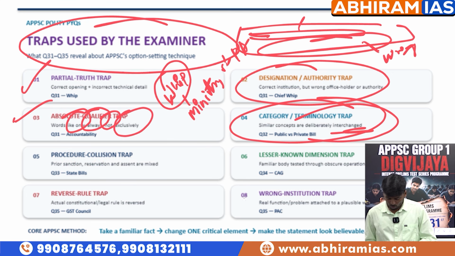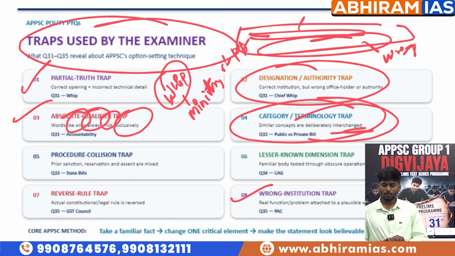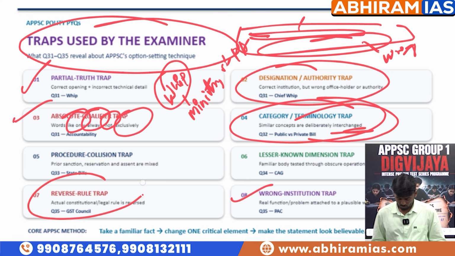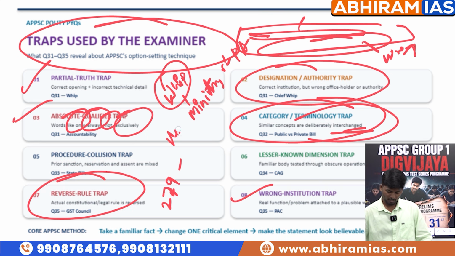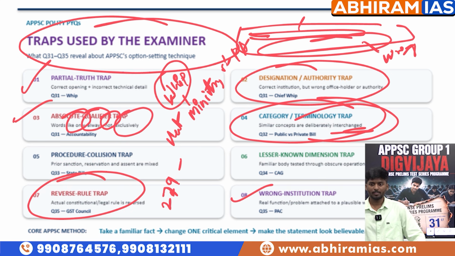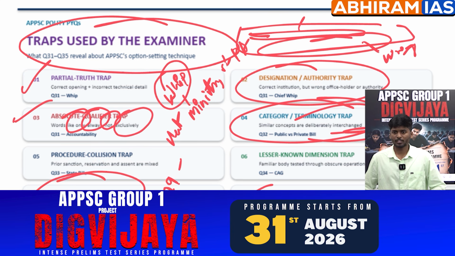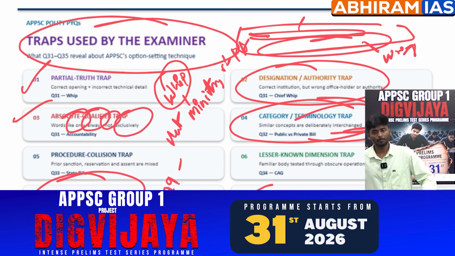Next, the wrong institution trap. For example, they will give a wrong ministry there. So we should be careful in that kind of question. In the GST Council question, it's a reverse rule trap. For example, what they said about Article 279A is that the GST Council was first established as a statutory body, then given constitutional status. It's wrong. Constitutional status was given to the GST Council directly under Article 279A. So we must be careful in this. These are a few traps that the APPSC examiner has been using for the last few years. So we should be careful in the upcoming examination also. Thank you for watching this video.